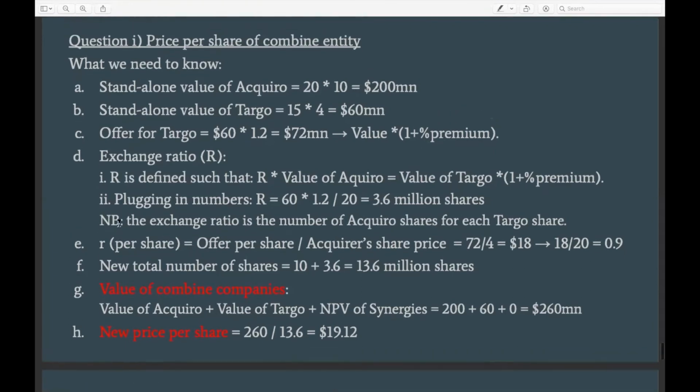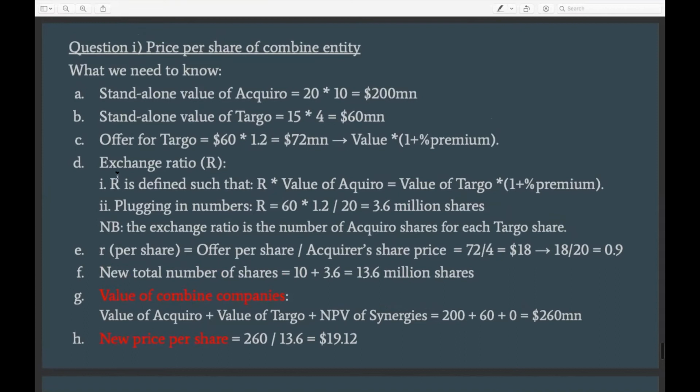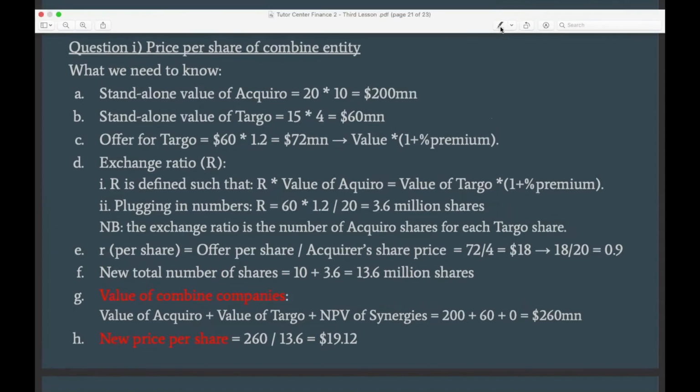Then the other approach here is that we can find R, the small r, and in this case, the small r would be on a per share basis, right? Generally, from my experience, this is easier. Okay, we have a question.